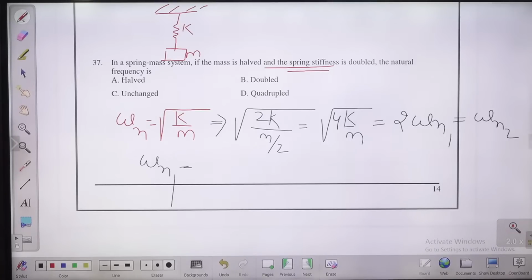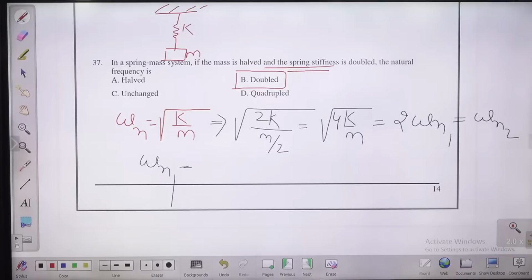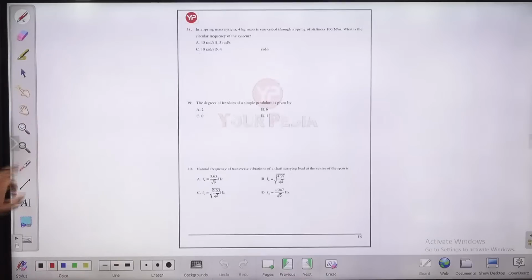Okay, mass is halved, you have made the mass half, and stiffness you have doubled. Then the answer will be what? B is the right answer, guys. Option B for the 37th question. B is the answer. Let us move to the next question, question number 38.